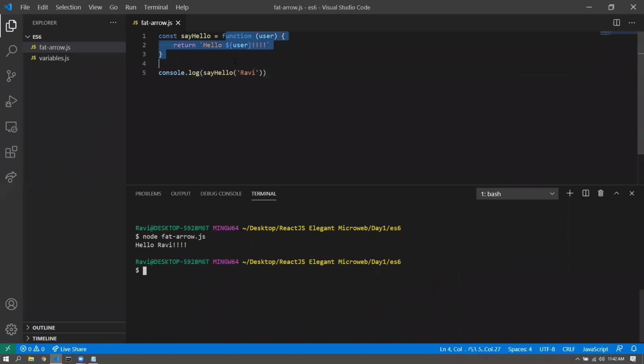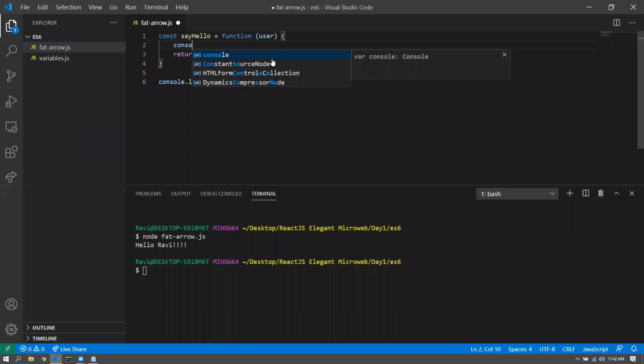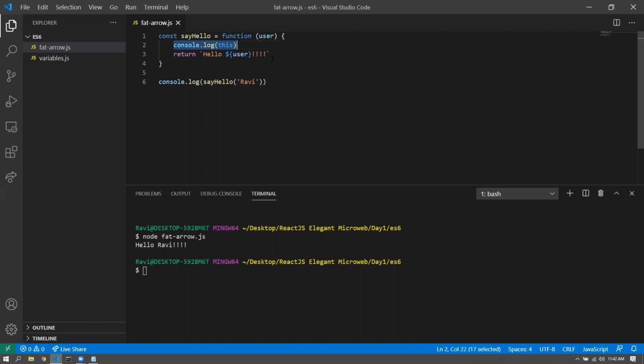Now, this is not the fat arrow function, but a normal function, and this normal function always has the context. So console log, if I go for this, and you might be familiar with the this keyword, it's always used for object-oriented programming. But the problem with JavaScript in ES5 was that there was no way to create a class with a class keyword.